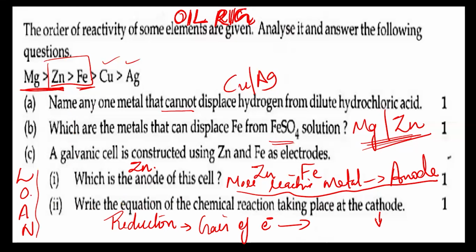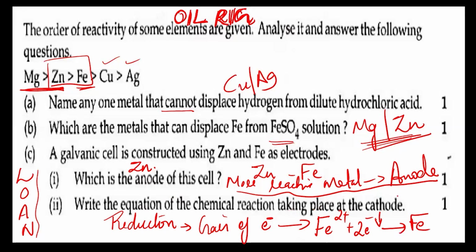So what is happening at the cathode? Just opposite, reduction is happening at the cathode. So what is reduction? Gain of electrons. So what will happen here? Fe2+ ions will gain 2 electrons and will become Fe. So what is the equation for the chemical reaction taking place at the cathode?